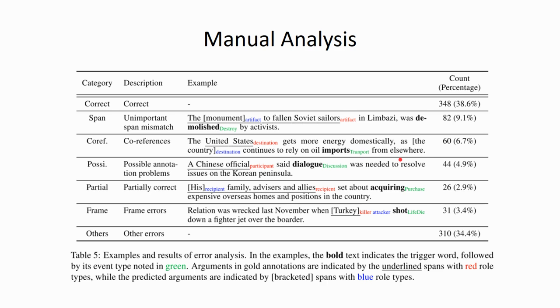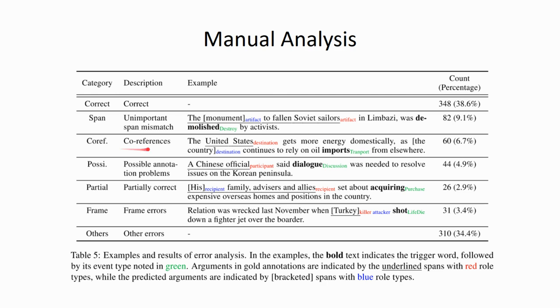In our second analysis, we're doing a manual analysis on 200 samples of the event frames. We classify each argument error into some categories. Here we have span error, which means that we detect the correct head word, but we expand to the wrong span.